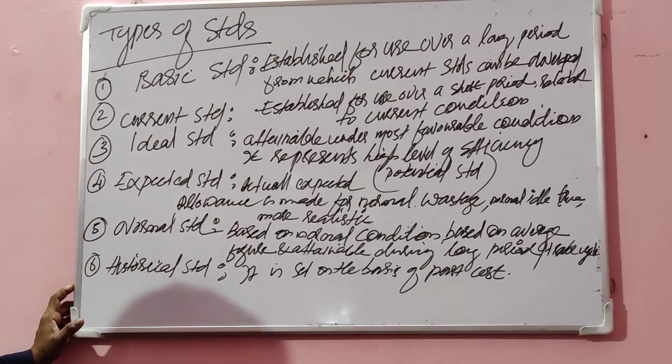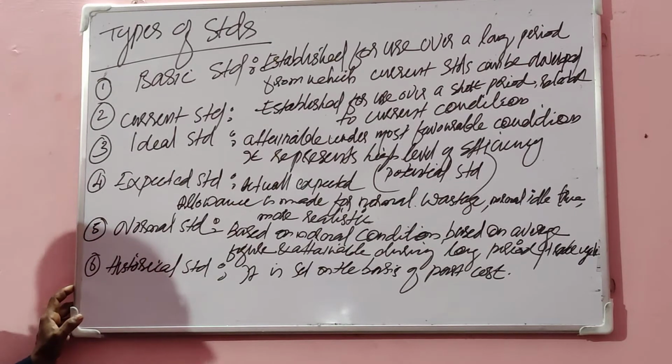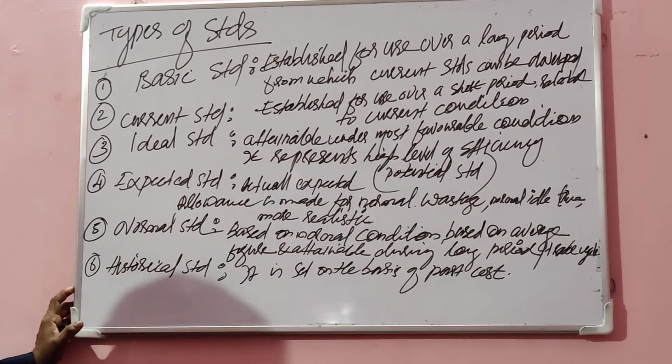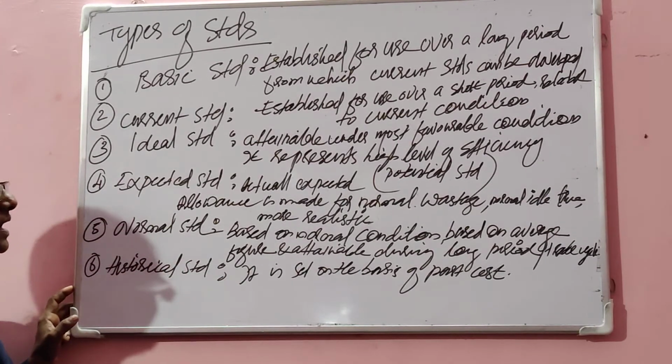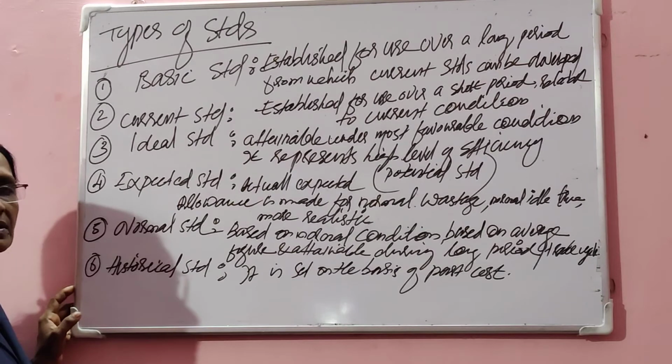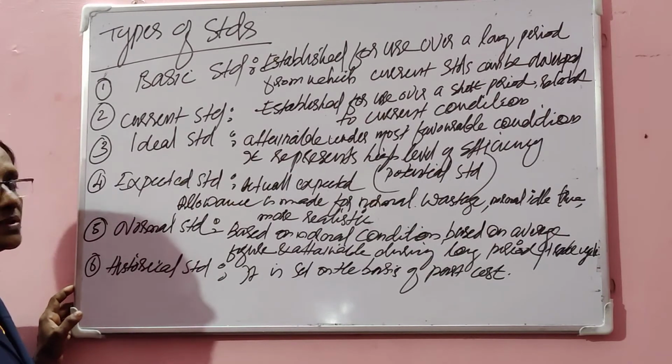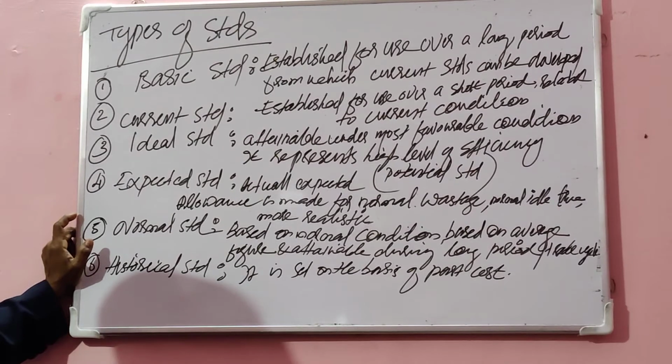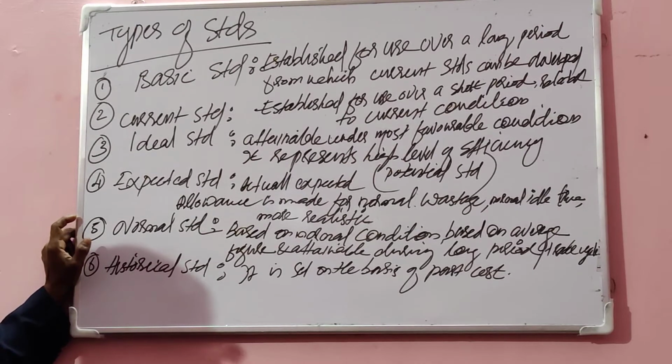Fifth one, normal standard. Normal standard is based on the normal conditions. Based on those normal conditions, the standard is set up, based on average figure of the past. And it is more attainable. This standard is also attainable during a long period of time, usually one trade cycle. Normal standard is set up based on normal conditions, based on average figure, and usually it is attainable during a long period covering one trade cycle.